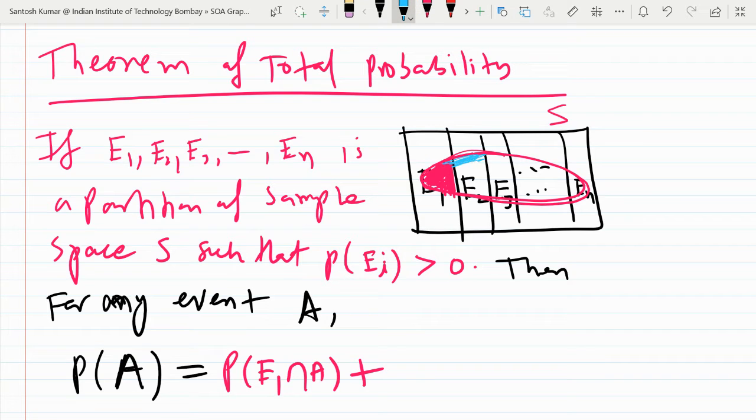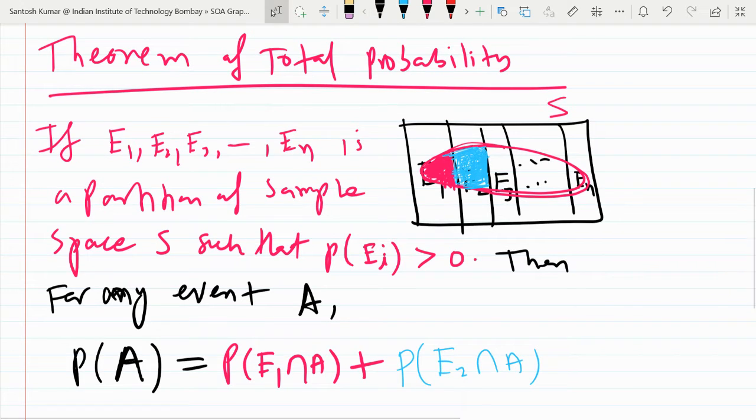Then this portion, which you are seeing shaded in another color, what do you call this portion? Anyone can guess or tell? It's E2 intersection A. So A was this set, and E1, E2, En are a partition of the sample space. So this is E2 intersection A, and so on.